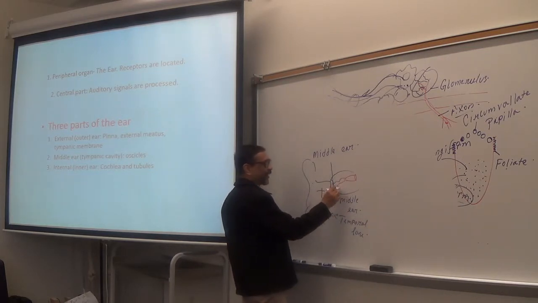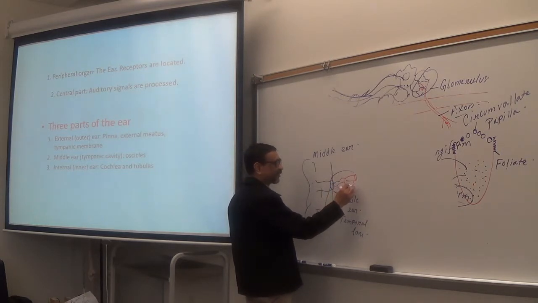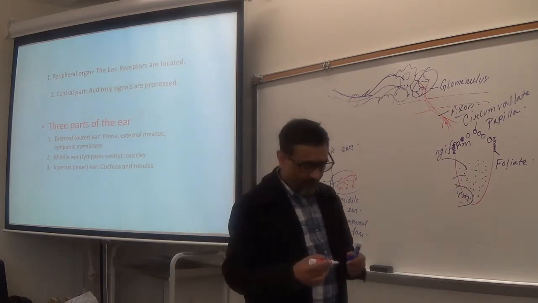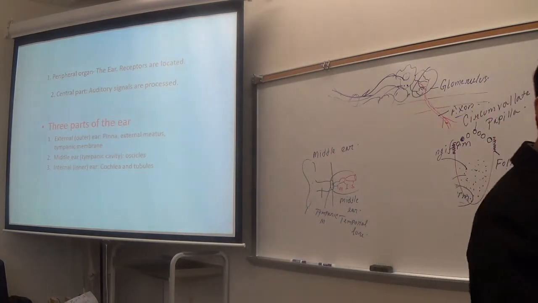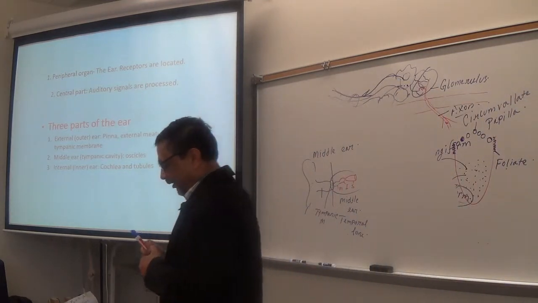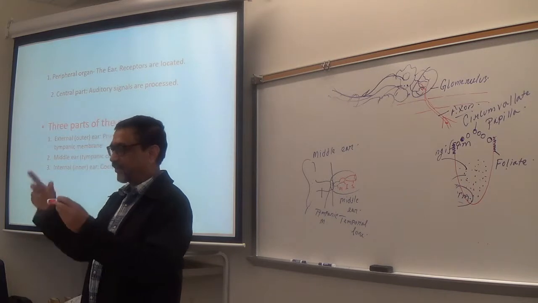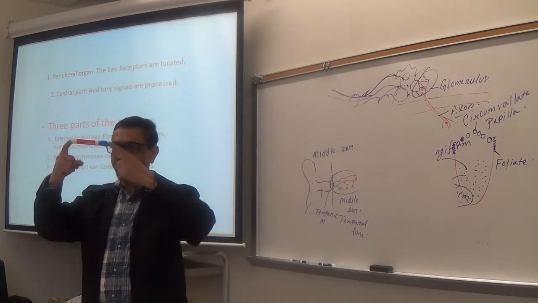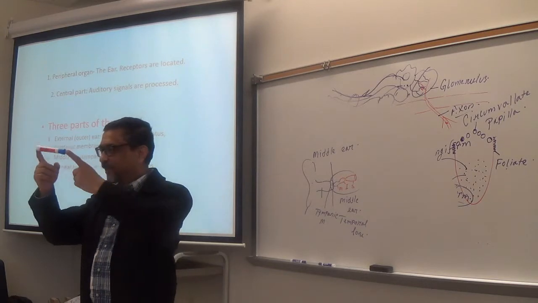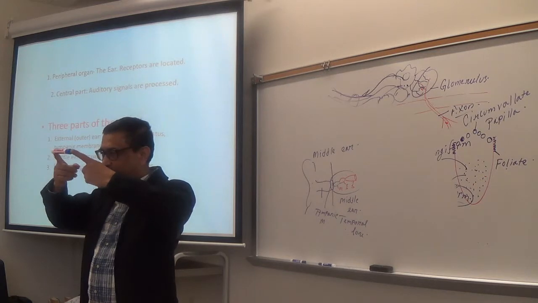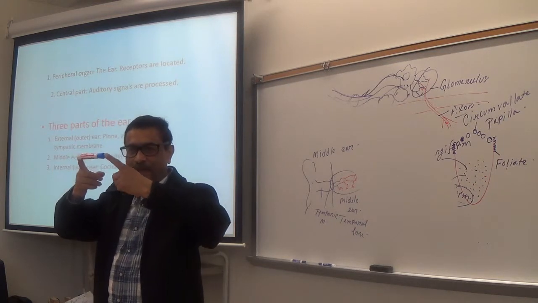So this is malleus, this is incus, this is stapes. Three ossicles or tiny bones, and they are attached to each other. This is one, this is the middle one, and this is another. They can move like this. The joints are like this. They can easily move. Make sense?